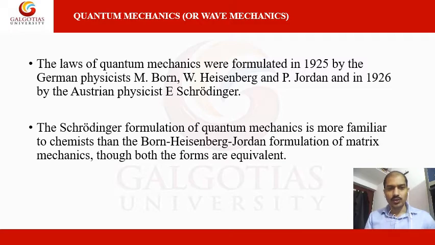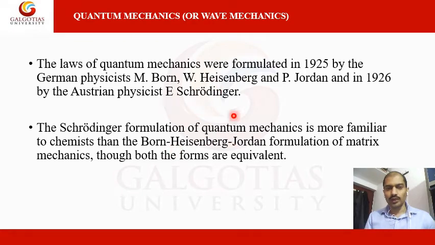So the Schrödinger formulation of quantum mechanics is more familiar to chemists than the Born-Heisenberg-Jordan formulation of matrix mechanics, though both forms are equivalent. So here, we see both forms are equivalent, but especially from the point of view of chemistry, we will be more focused on the Schrödinger formulation.